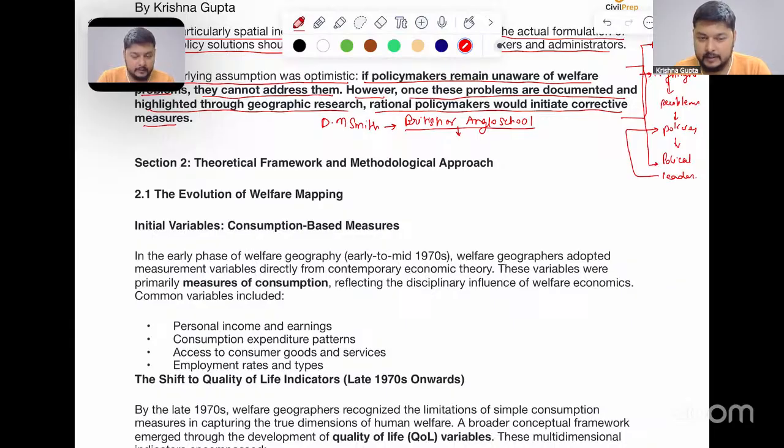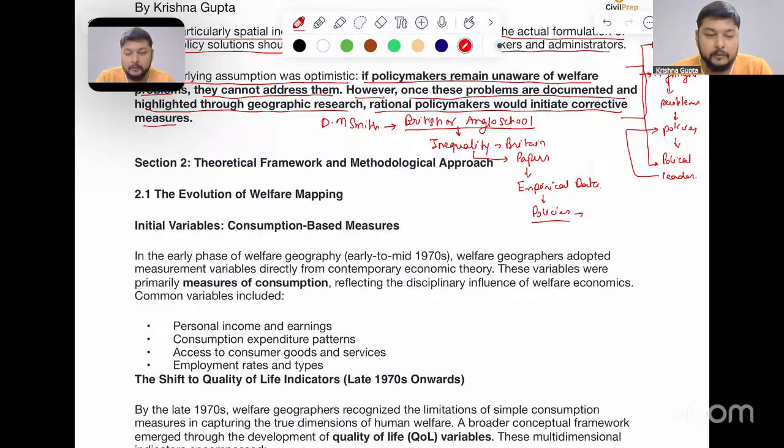He started this welfare approach, and he saw that there was certain inequality prevalent over Britain. Therefore, he started to write papers and do researches and gather empirical data on which he was able to present policies which should be formulated to overcome those issues.